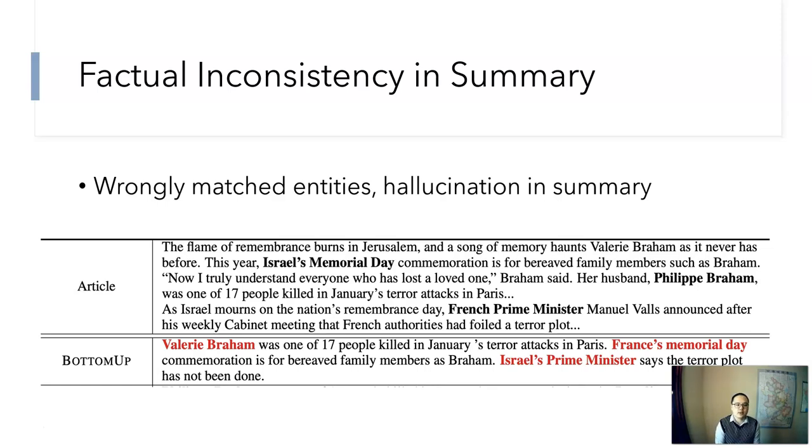Let's look at the summary given by the state-of-the-art system, bottom up. While most of the words come from the article, which gives the summary a high Rouge score, if we look deeper, we find that it says Valerie was the victim, and on France's Memorial Day, Israel's Prime Minister announced something. All these three things are wrong. So, although this has a high Rouge score, we cannot deploy such a system because of the inconsistent facts.